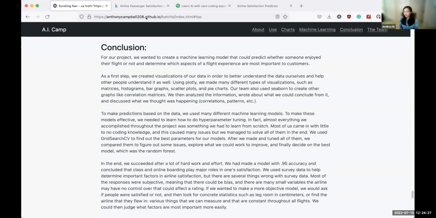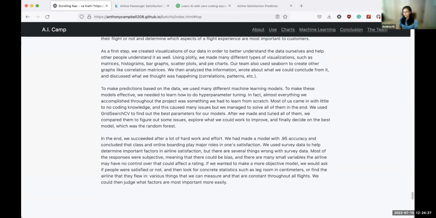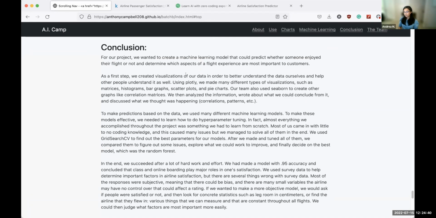In conclusion, our team worked very hard even though we had little to no coding experience. Our first step was, 1, we created visualizations and we understood their trends. 2, we made models, found their best parameters and hypertuned them. And 3, we found our best model, which was the random forest, which had a 95% accuracy, and 94% precision, recall, and F1 score.